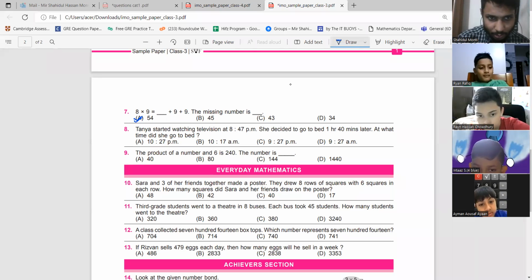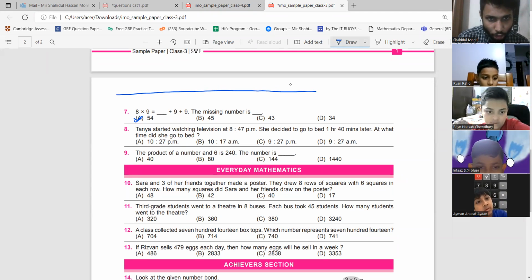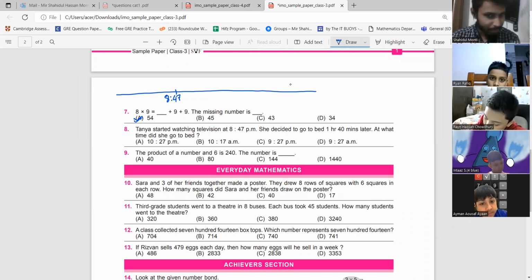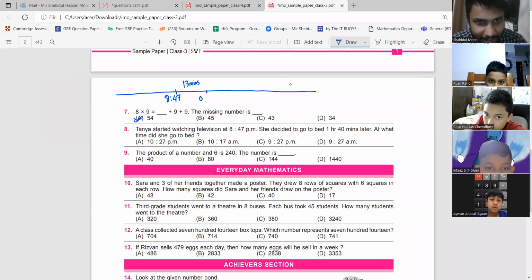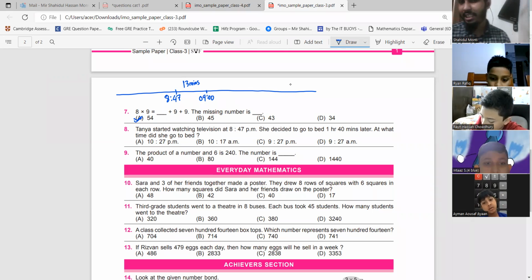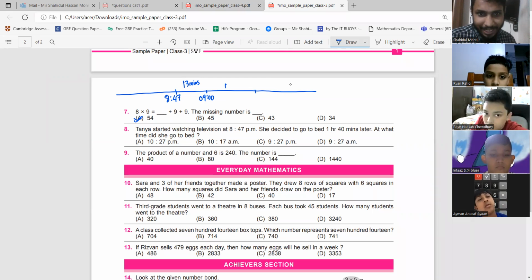Okay. So we have a number line here. We start from 8:47. I'm going to bed 1 hour 40 minutes later. From 47, if you add 13 minutes, that makes you 9 o'clock. 8:47 plus 13 minutes, 9 o'clock. Then we go for another 1 hour.